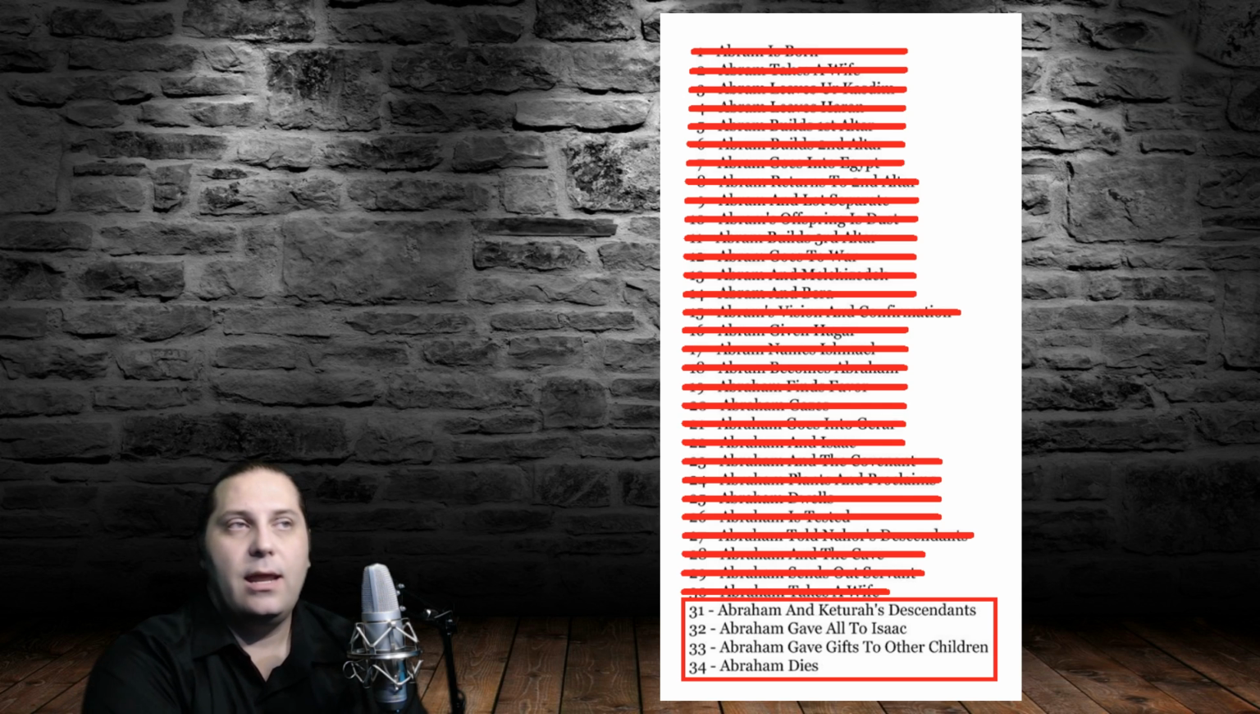Event 31, Abraham and Keturah's descendants. Event 32, Abraham gave all to Isaac. Event 33, Abraham gave gifts to other children. And event 34, Abraham dies.